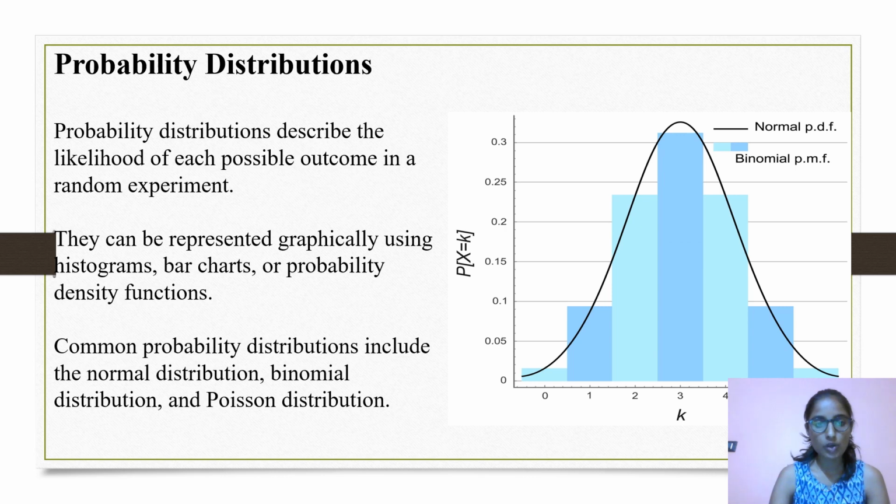Now let us know what is probability distribution. Probability distribution describes the likelihood of each possible outcome in a random experiment. They can be represented graphically using histograms, bar charts, or probability density functions. Common probability distributions include the normal distribution, binomial distribution, and Poisson distribution.